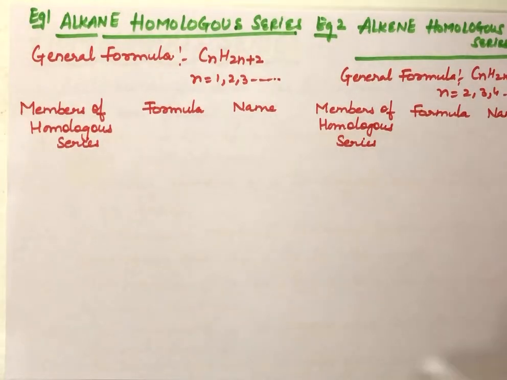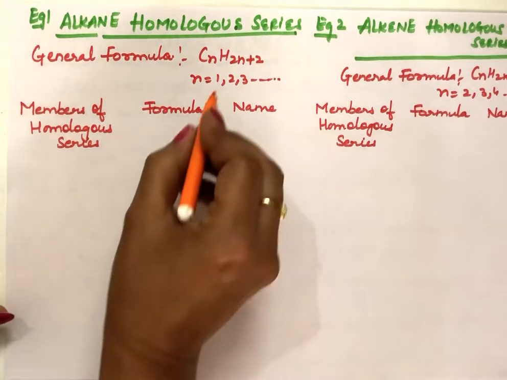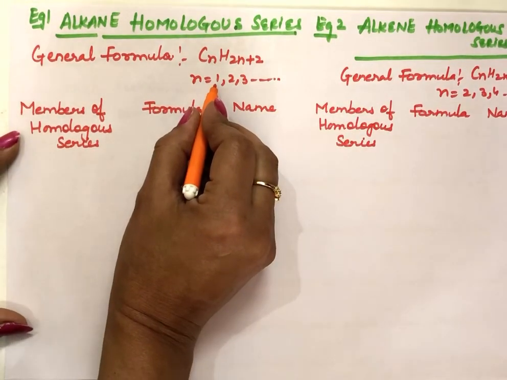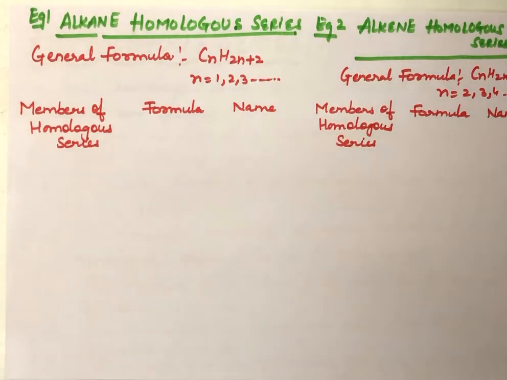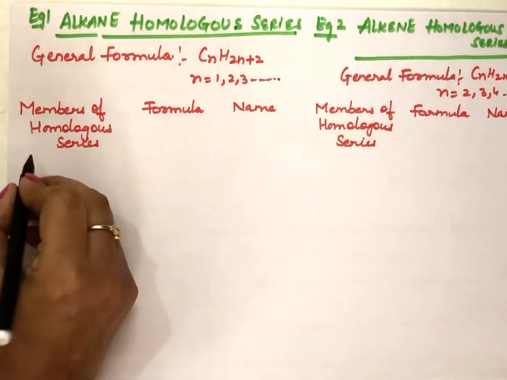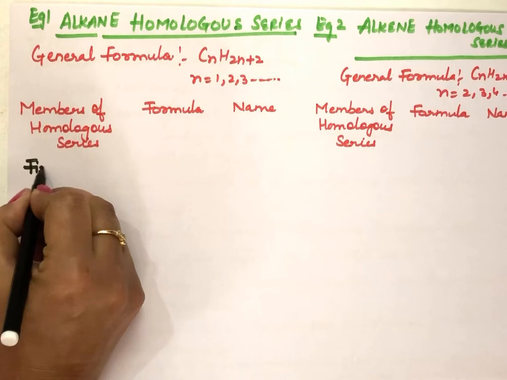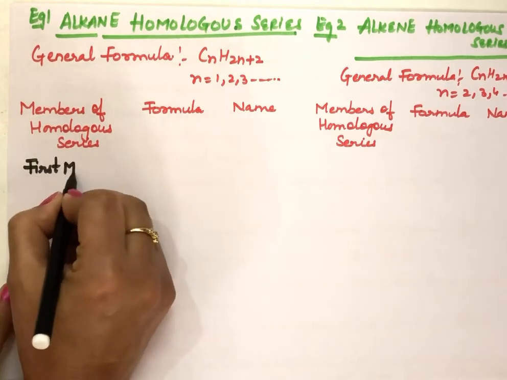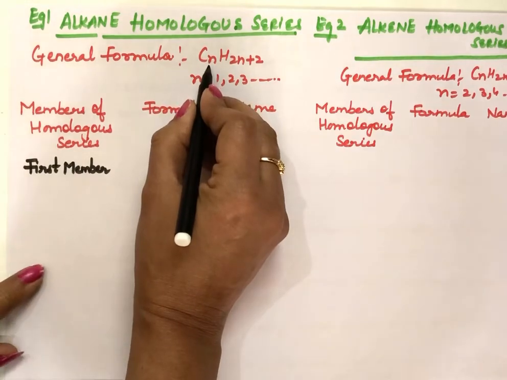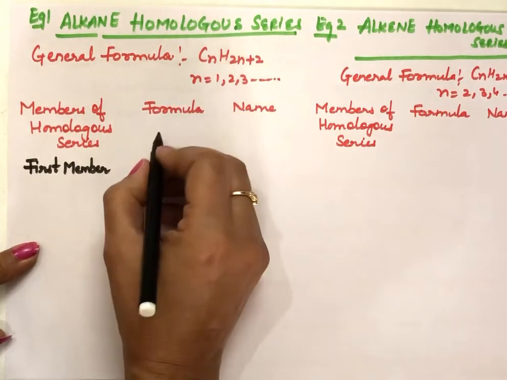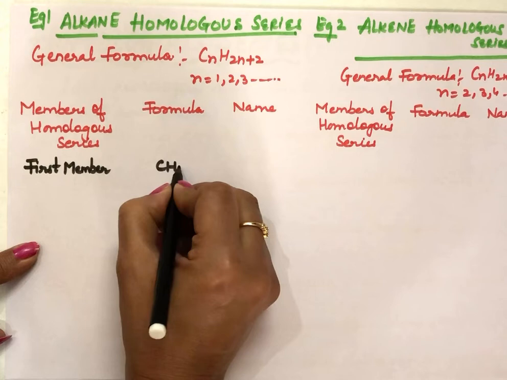First member of homologous series we get when we fill the n value as 1. That means the first member will get when we fill the n value as 1 in this formula. The formula will become CH4.